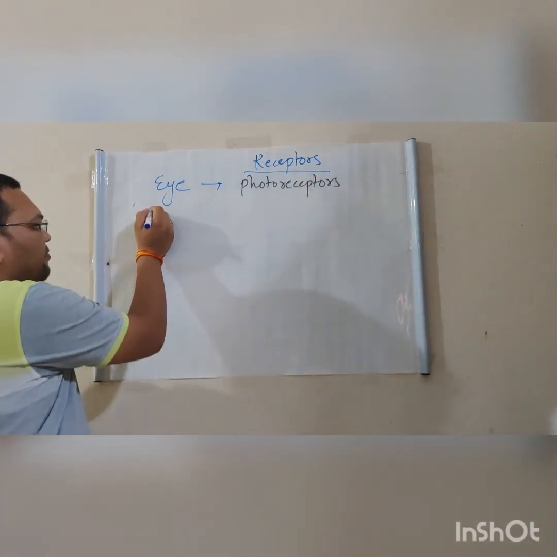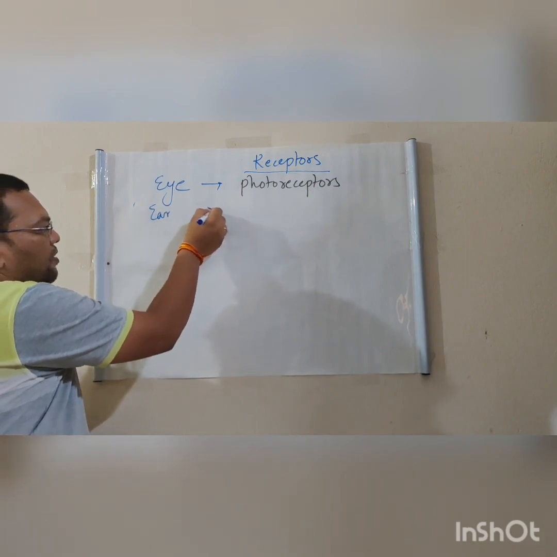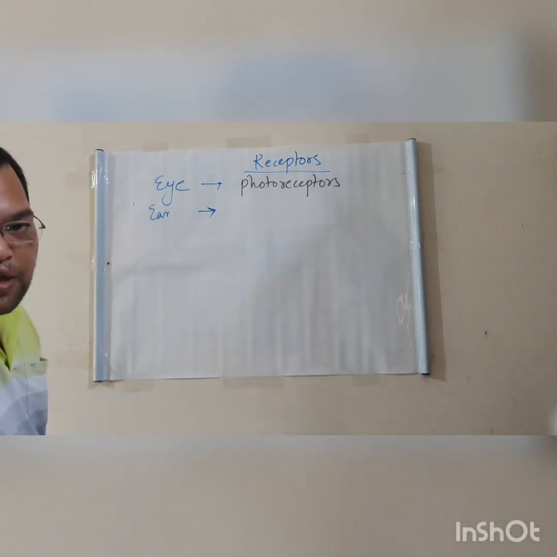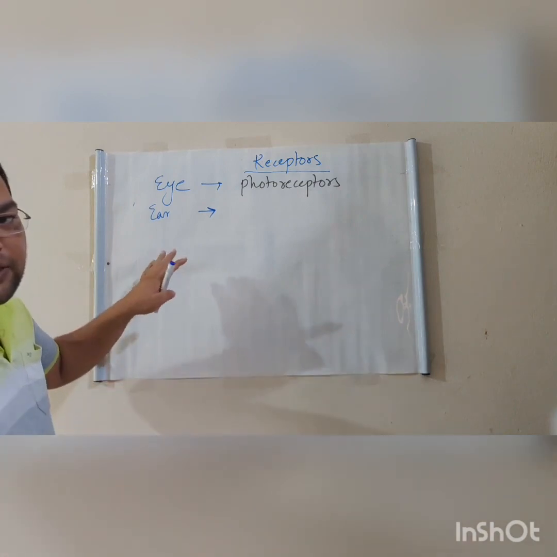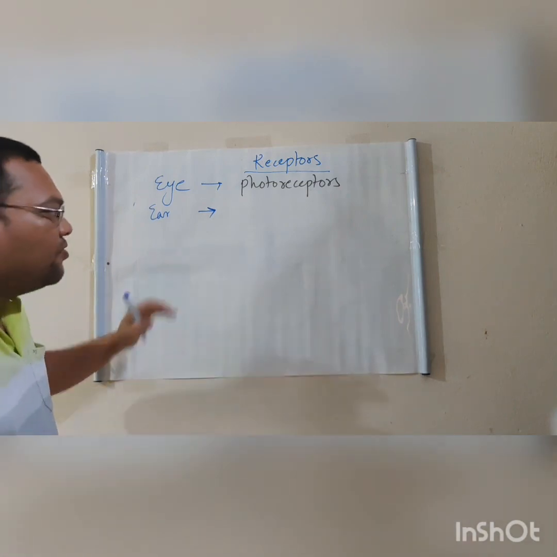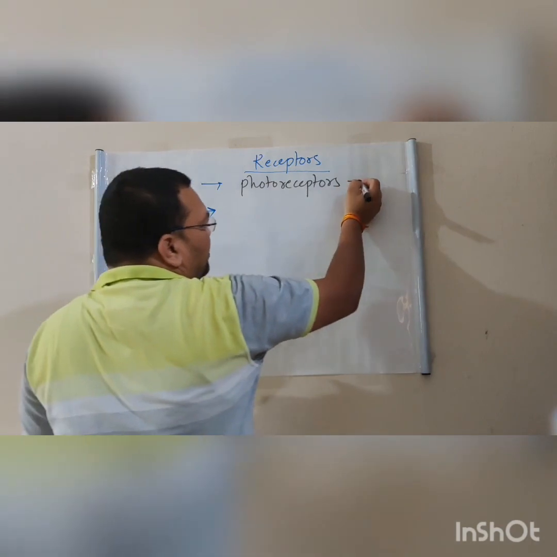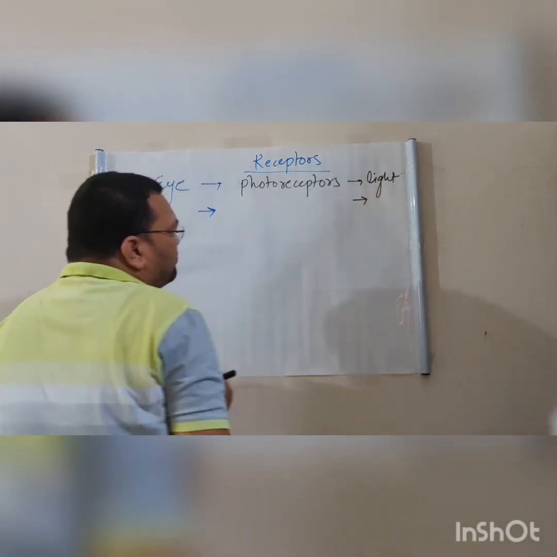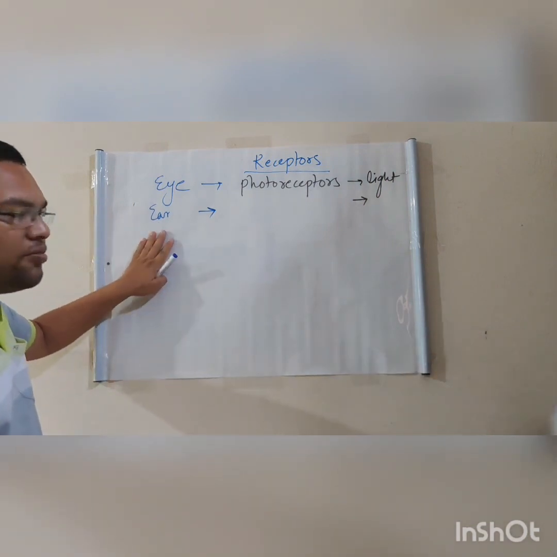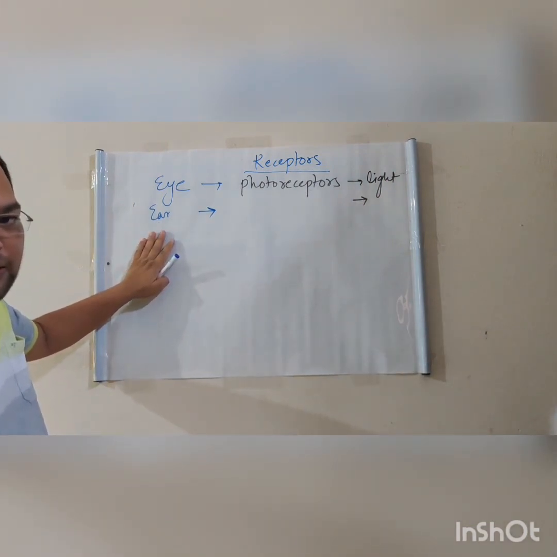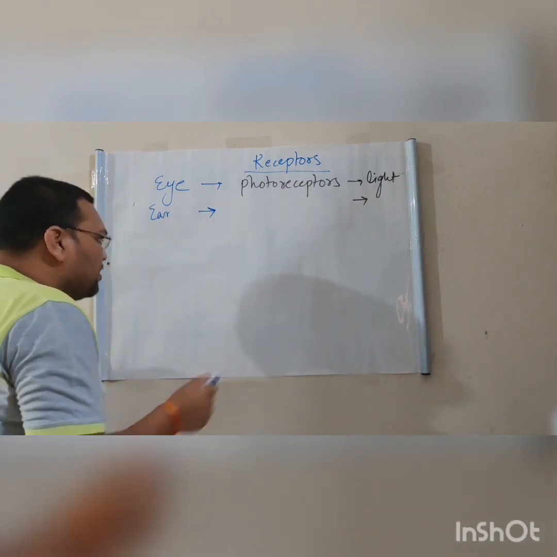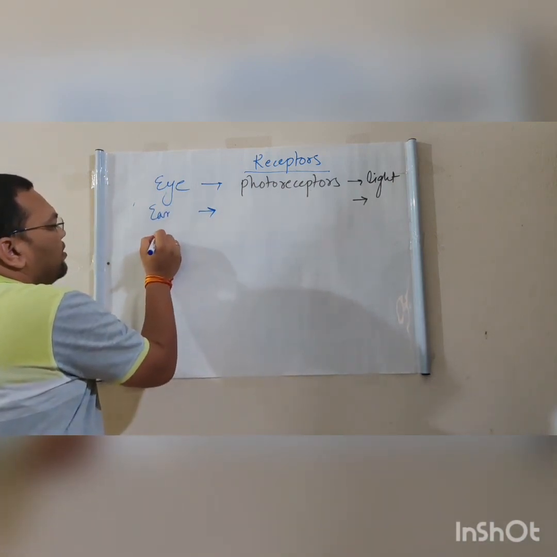For example, here, the receptors detecting the sound. The receptors present here detect the sound. What do they detect? They detect the light. The receptors which are present in the ear, I am going to tell you later. Now the nose.